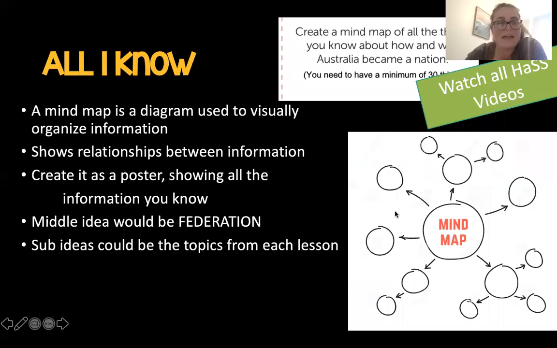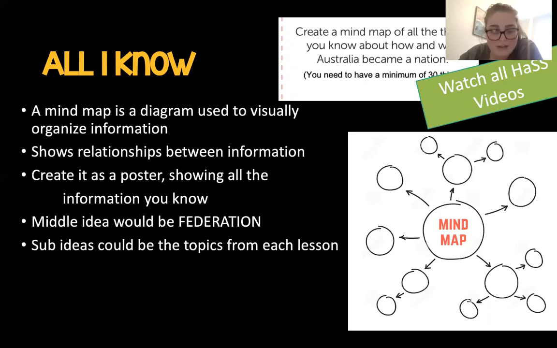Our next one is going to be creating a mind map. So a mind map is a diagram used to visually organize information. So it shows the relationship between the information. So you're going to create a poster showing everything that you know about federation. And the middle idea that you will have is federation. And your sub-ideas could potentially be your lessons. It is up to you.